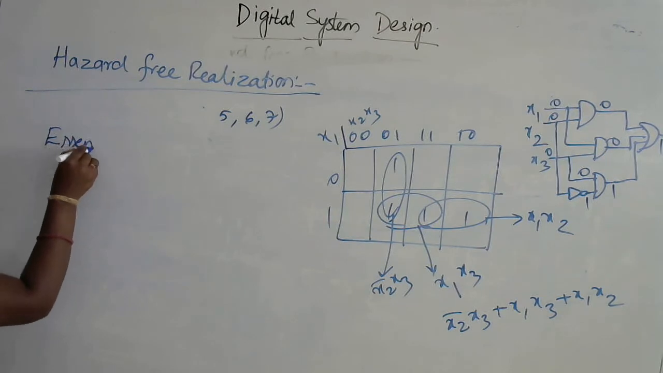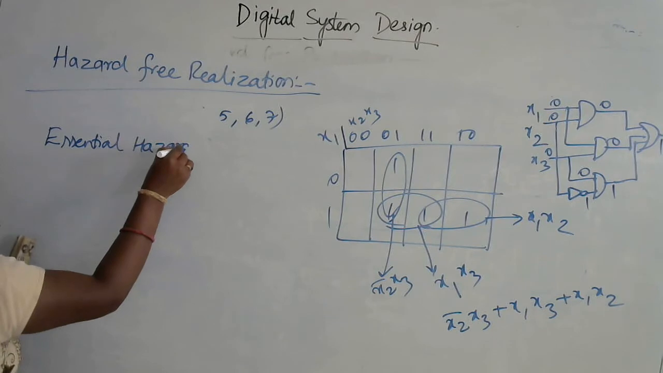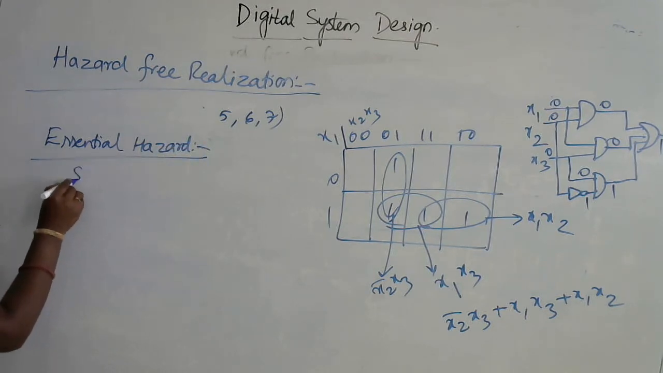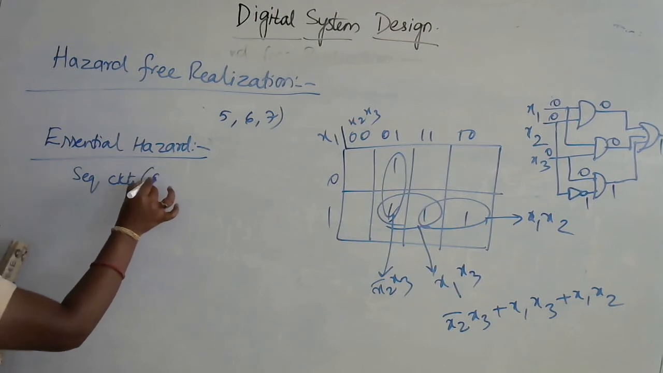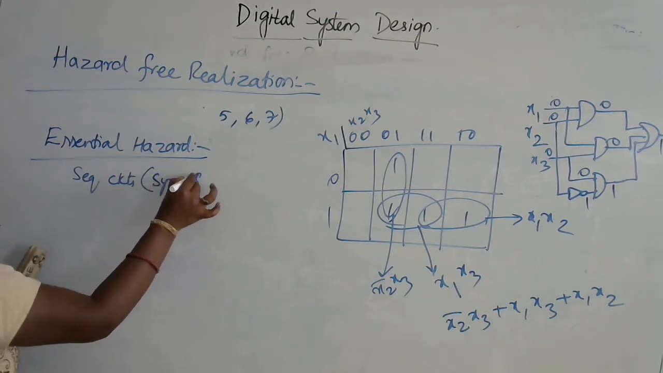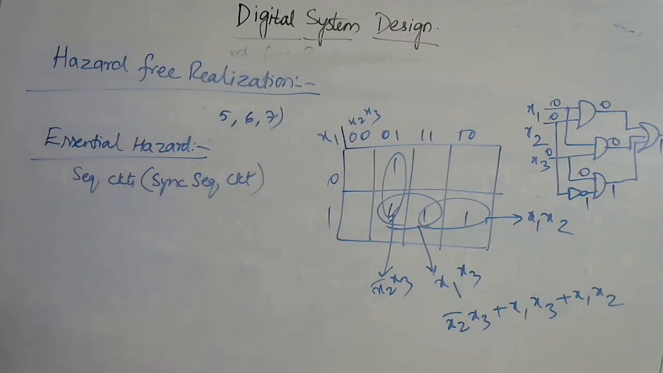So the next type of hazard is which hazard? Essential hazard. These essential hazards occur in which circuits? Sequential circuits, that too synchronous sequential circuits. We will be discussing sequential circuits in the next session.